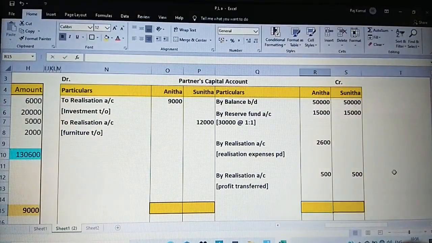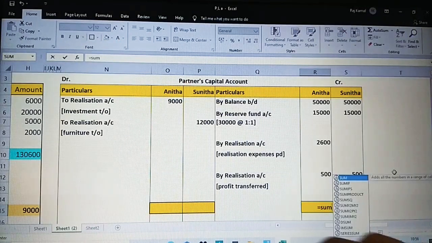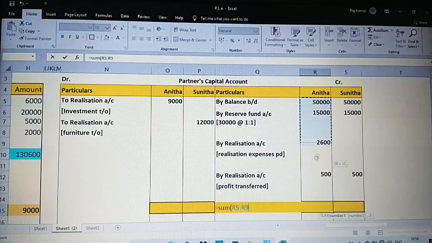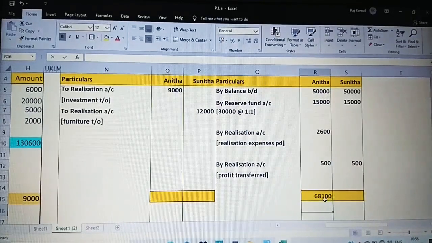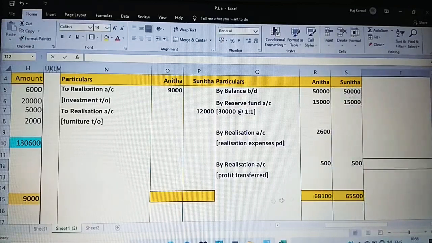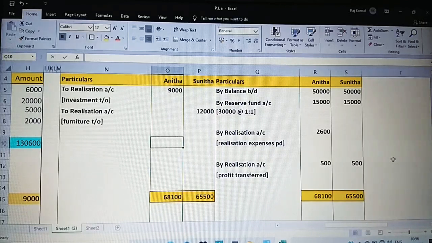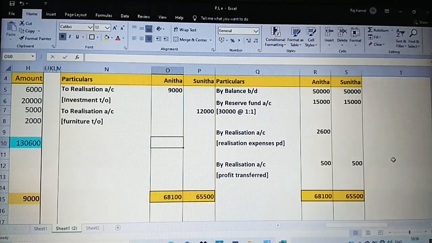Credit side is greater, so let me check what is the total. $68,100 and $65,500. We are going to check about is the amount to be settled to the partners.